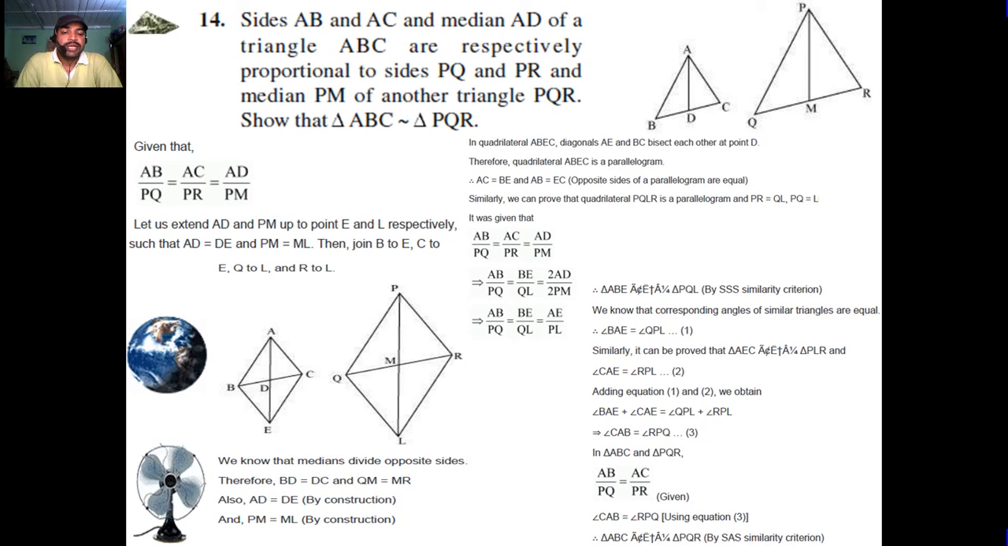In triangles ABC and PQR, AB upon PQ is equal to AC upon PR, given. Angle CAB is equal to angle RPQ using equation 3, and triangle ABC is similar to triangle PQR by SAS similarity criterion.